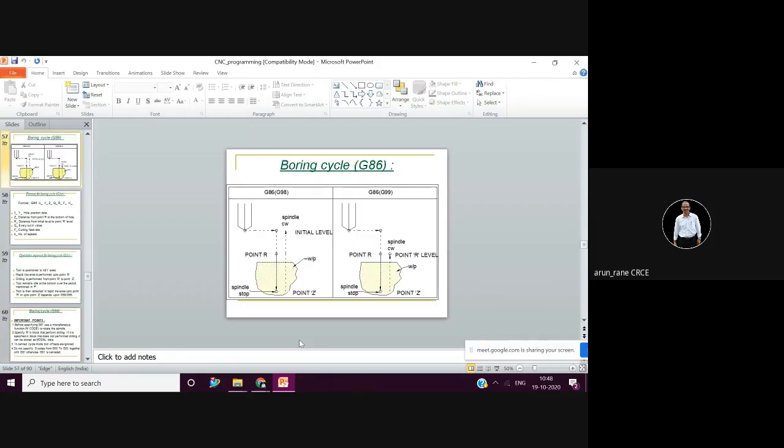Now we'll discuss the boring cycle. The boring cycle is again enlarging the hole, and you can get any size. Like just now I gave an example, if you want a 26.72 size, a reamer will not be available. So how is the movement? It moves rapidly, comes down, does the boring in feed, and then retracts rapidly.